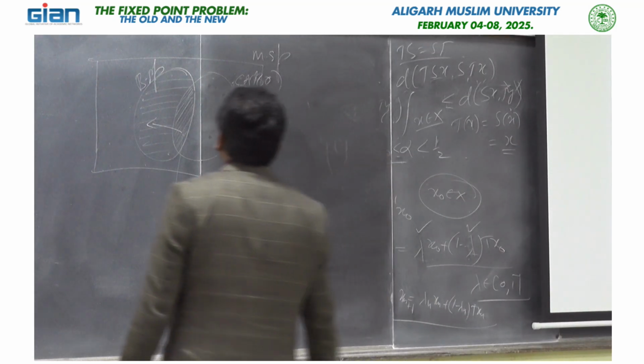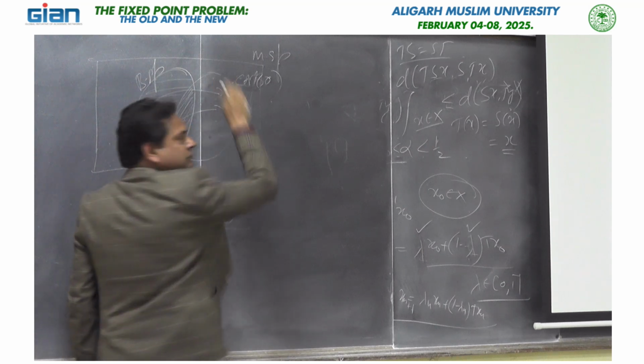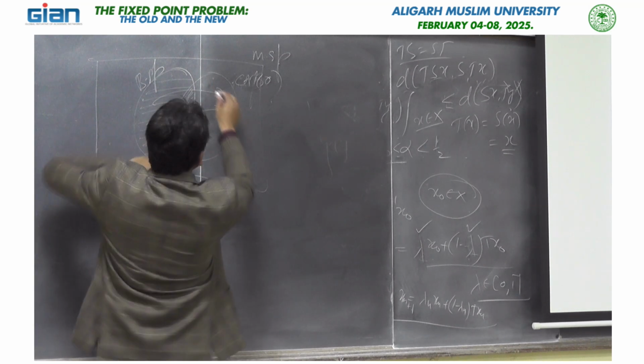So the question is how we can extend results from here to here, because this is my non-linear part, non-linear domain, this one.